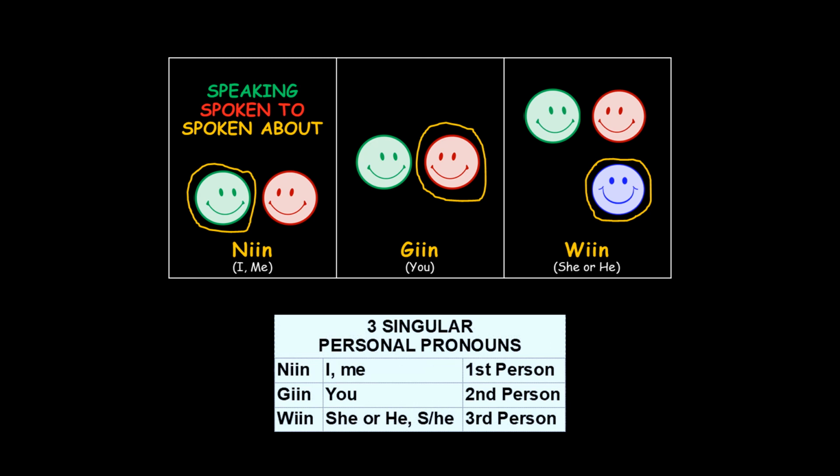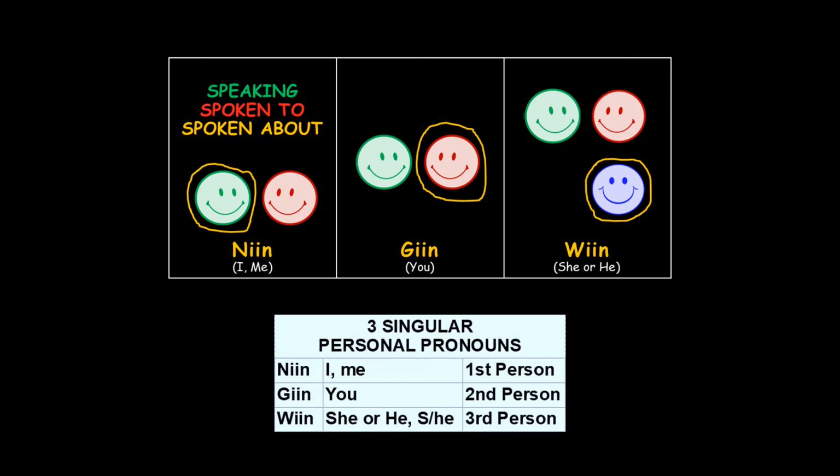You see the small color legend? Here we use the same colors as before. The person in green is speaking to the person in red about the person circled in yellow. So in the first graphic, neen, that is me in green, I'm talking to you in red. And I'm talking about myself, circled in yellow, neen. In the second scenario, the person in green, me, is talking to you, the person in red, about the person circled in yellow, who is you. So when we say geen, it's me talking to you about you.